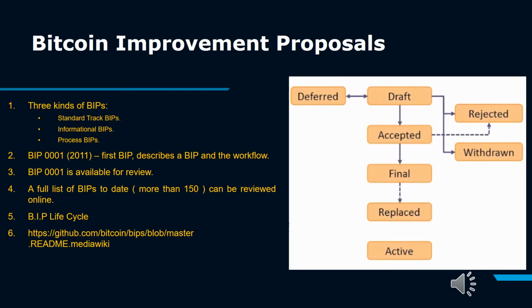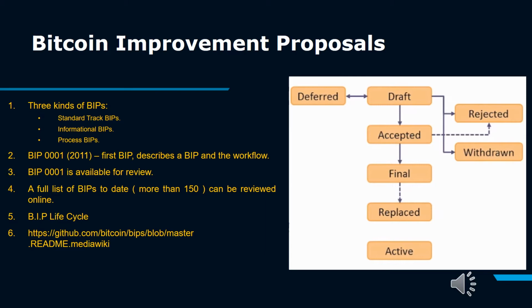The first BIP, BIP 0001, was submitted by Amir Taki on August 19, 2011 and described what a BIP is. A Bitcoin Improvement Proposal, BIP, is a design document for introducing features or information to Bitcoin. The BIP should provide a concise technical specification of the attribute and a rationale for the feature. This is the standard way of communicating ideas since Bitcoin has no formal structure.